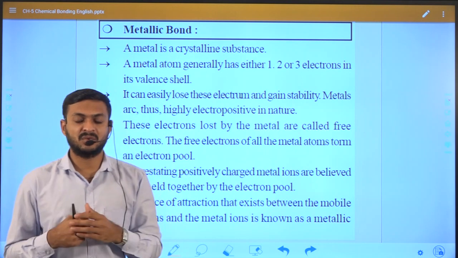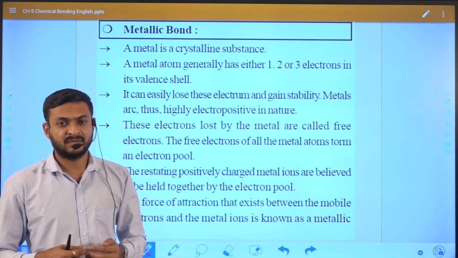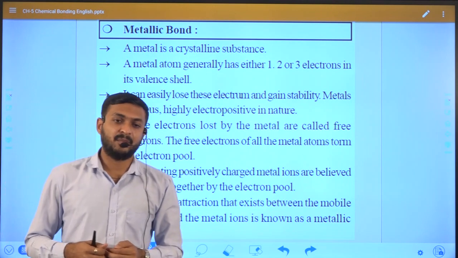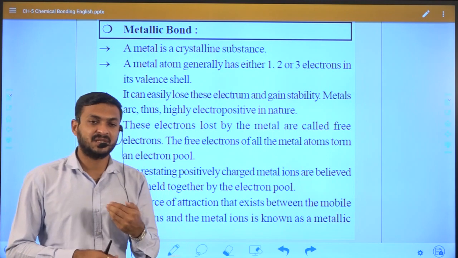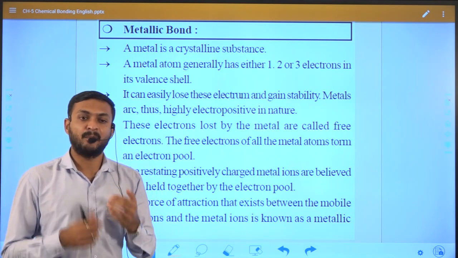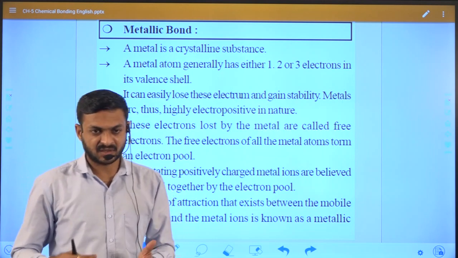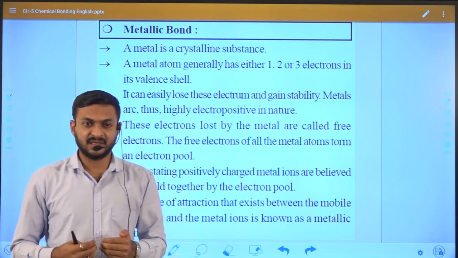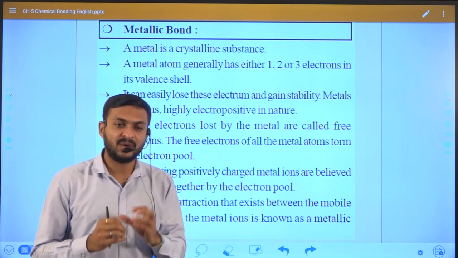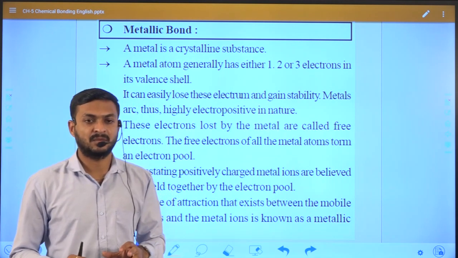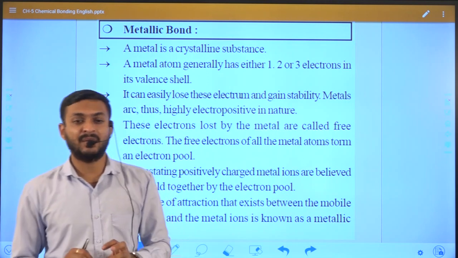The first reason is that metals have a tendency to lose electrons easily, as we discussed in ionic bond. The second reason is that metals have a maximum of 1, 2 or 3 valence electrons.